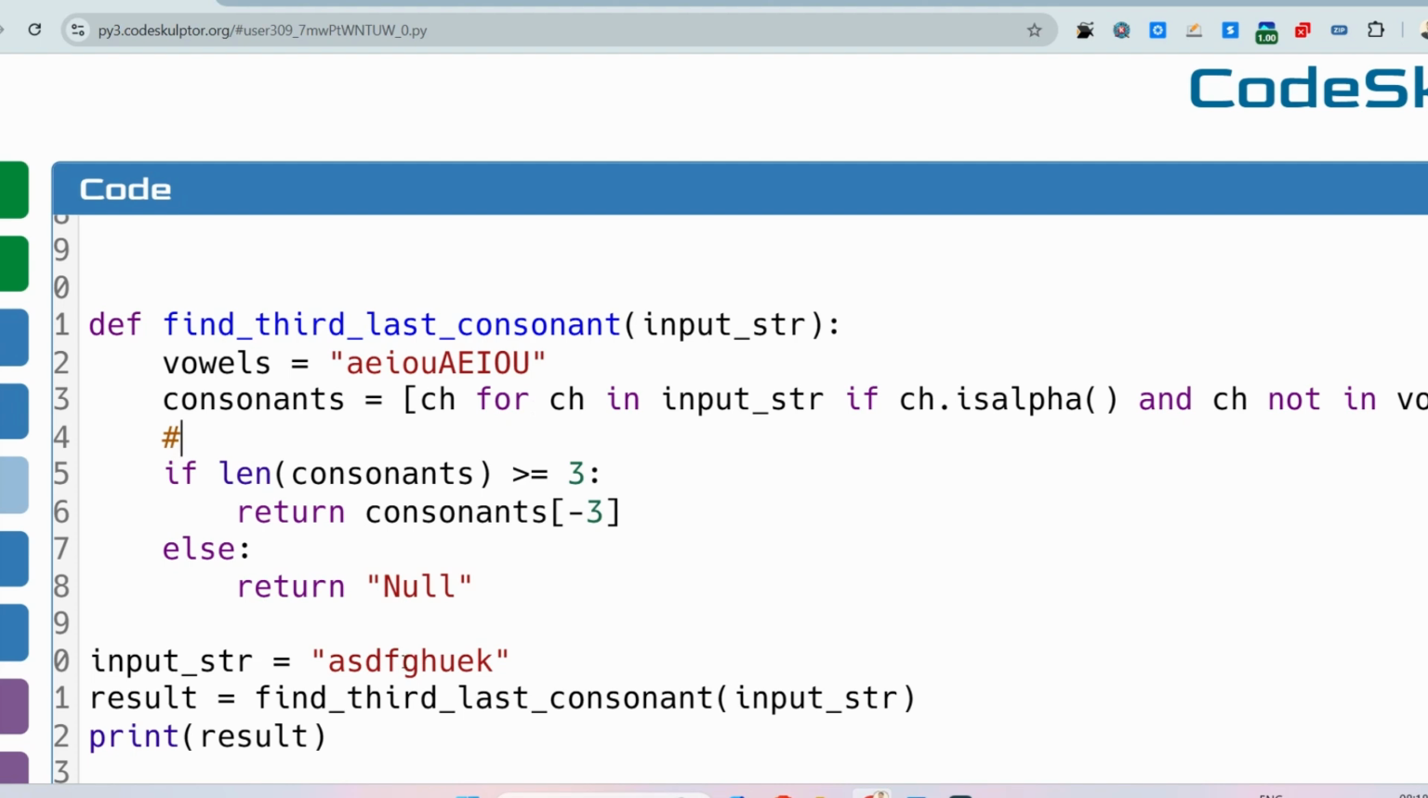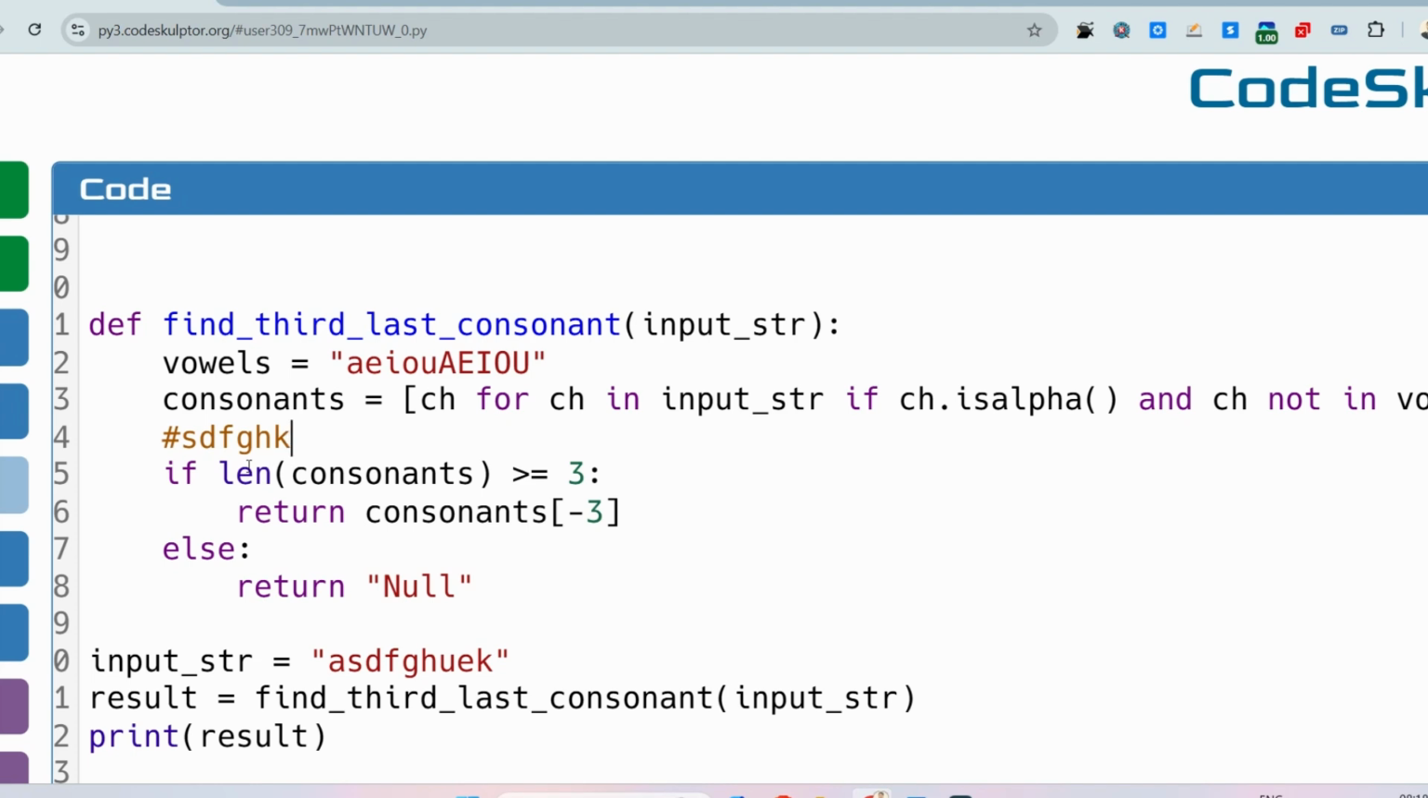In this case, a s d f g h u e k, so it is starting from a. Then it is a vowel, so it will not store that character inside this consonant list. s is a consonant, so s will be stored here. Then d will be stored, then f, then g, then h, then k will be stored.